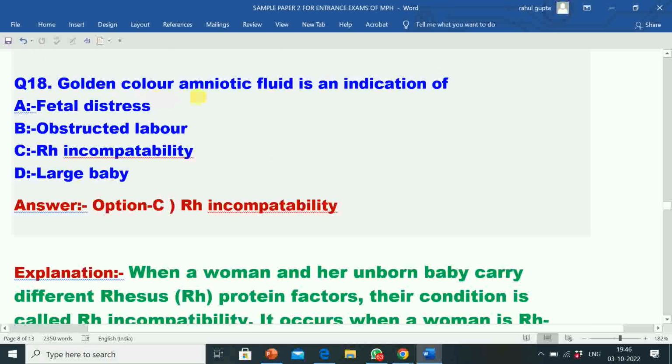Golden color amniotic fluid is an indication of option A, fetal distress, option B, obstructive labor, option C, Rh incompatibility, option D, large baby. Correct answer is option C, Rh incompatibility. Golden color amniotic fluid is an indication of Rh incompatibility.